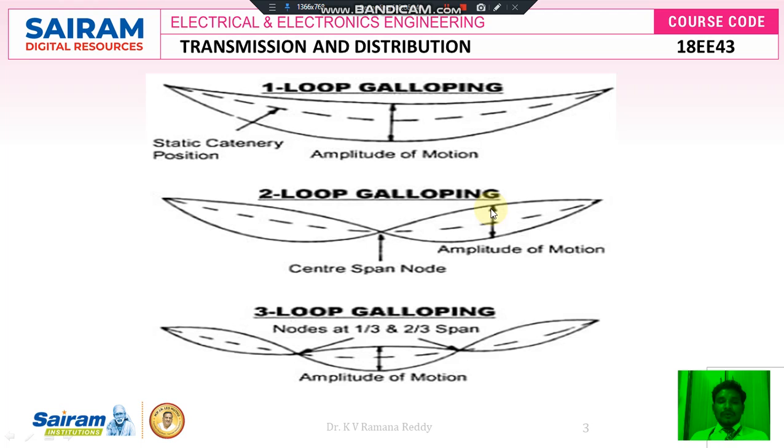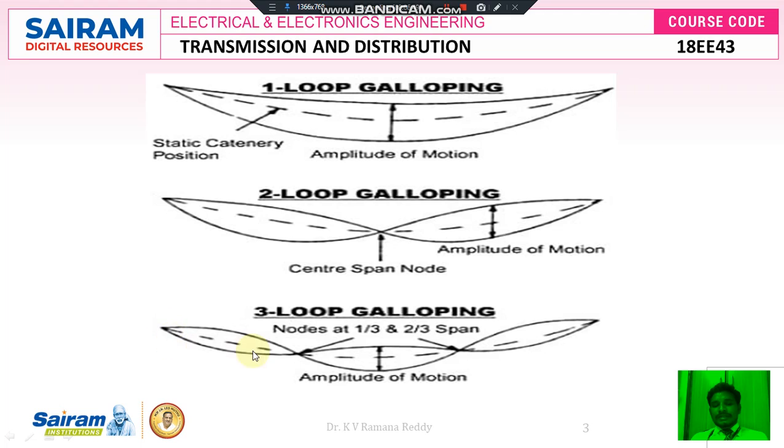The next, one more type of galloping structure is there, which is called the three loop galloping structure. The three loop galloping structure consists of three loops of galloping, and three span nodes are there. Here I am going to show the dotted line, which is nothing but the original position or actual position of the conductor before galloping.